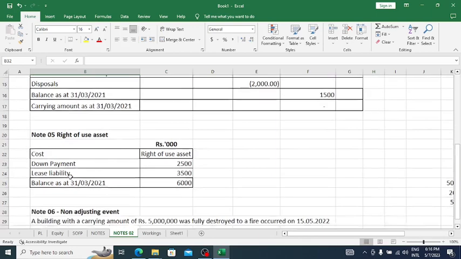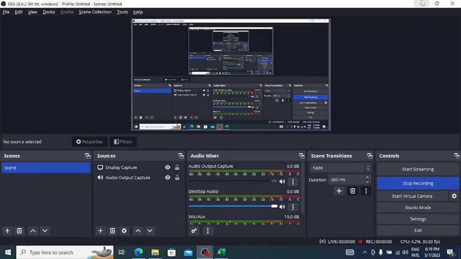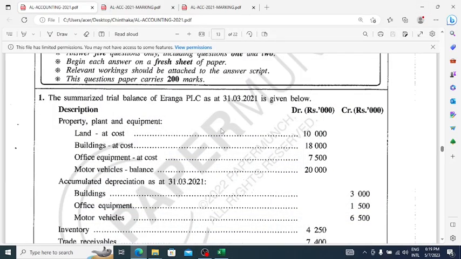Right. Okay. Now we'll see what we should do next. What we have to do next is take all the balances which have not been taken yet into our financial statements.